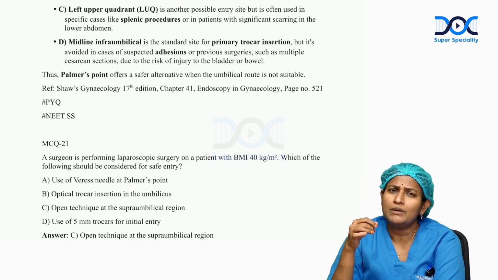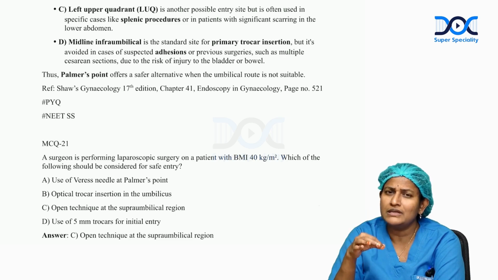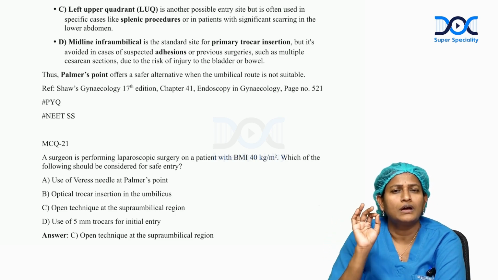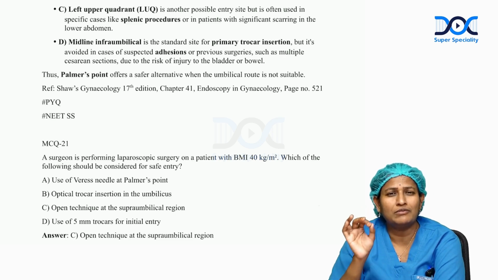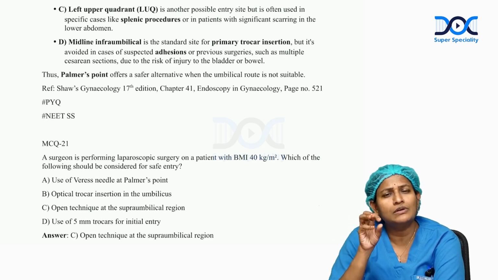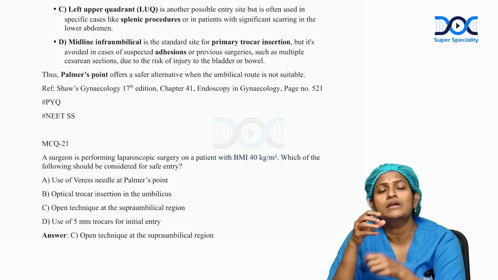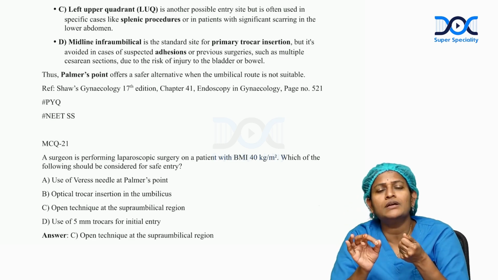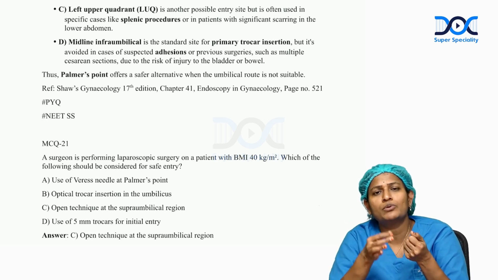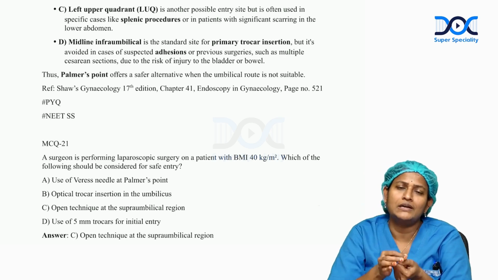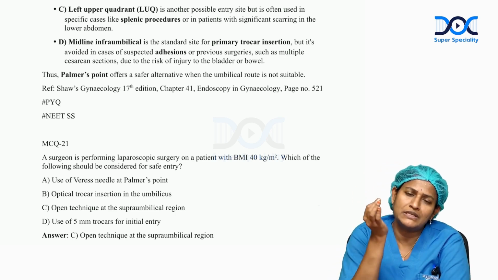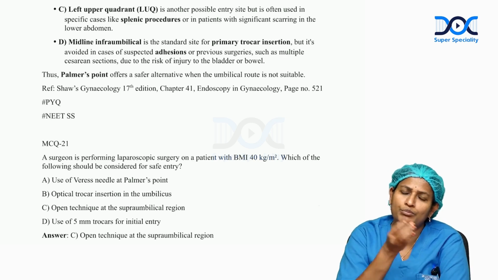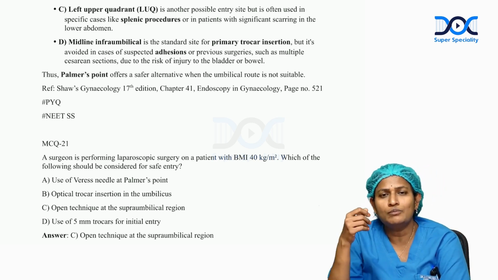Because putting in a Veress needle or Hasson's or open 5 mm port, all these will cause you more discomfort because the abdominal wall will be very thick. You will not be able to enter the abdomen even with a 5 mm trocar or Veress needle straightly, and that will be misdirected into the abdominal wall or preperitoneal space.